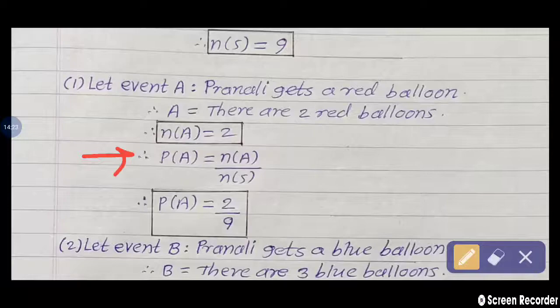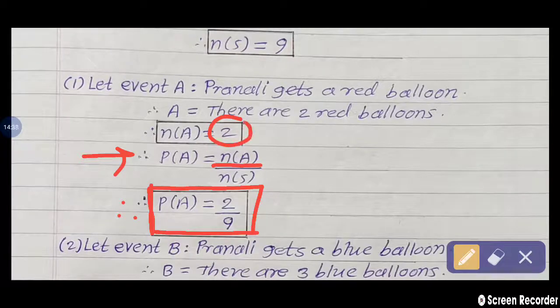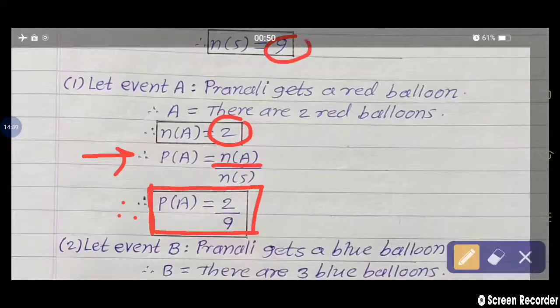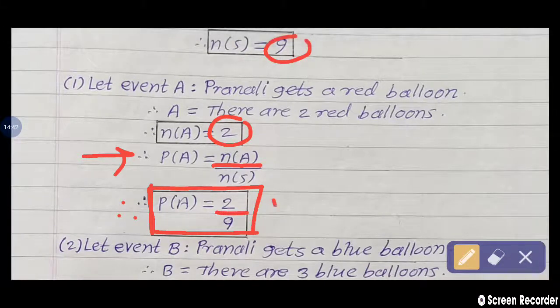Probability of A is equal to n of A upon n of S. Substitute the values: probability of A is equal to 2 upon 9. So 2 upon 9 is the answer for event A, that is, Pranali gets a red balloon.